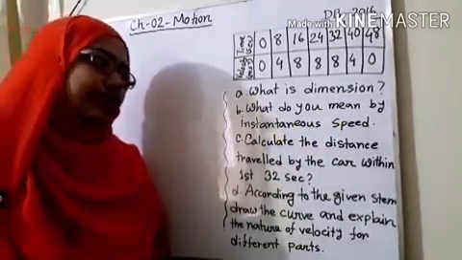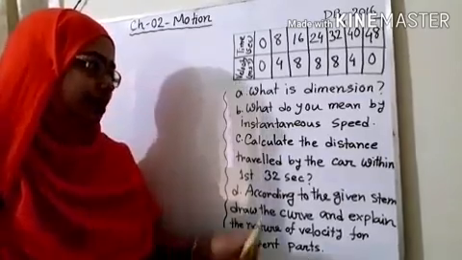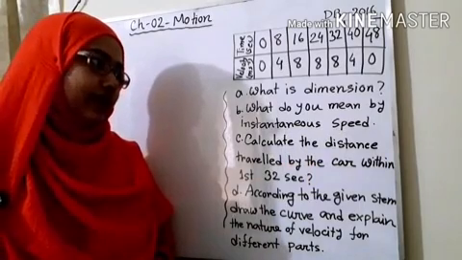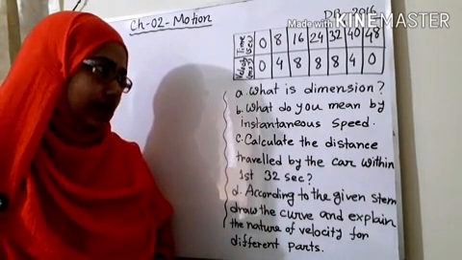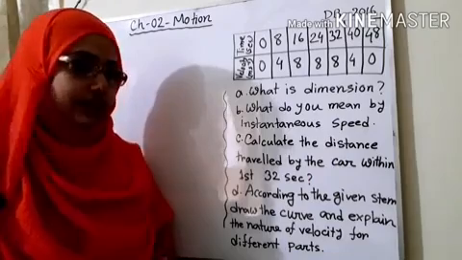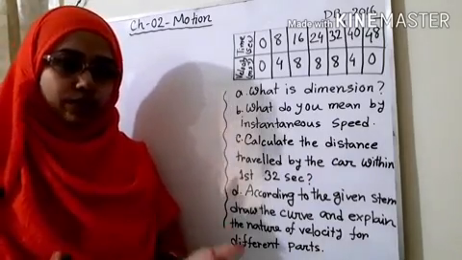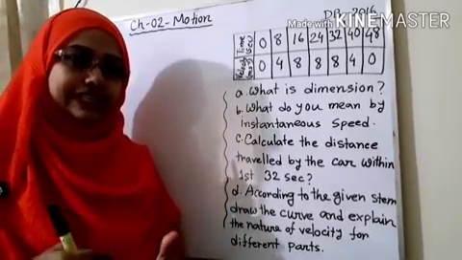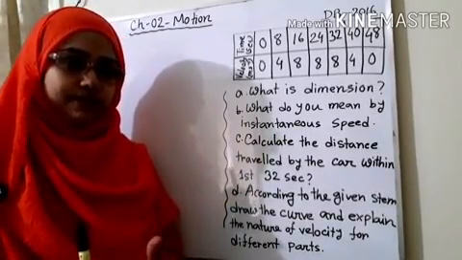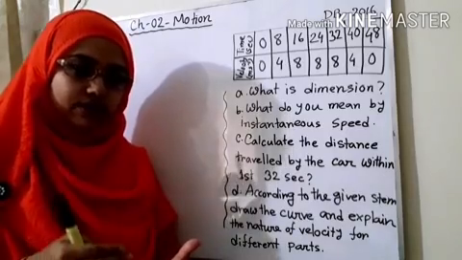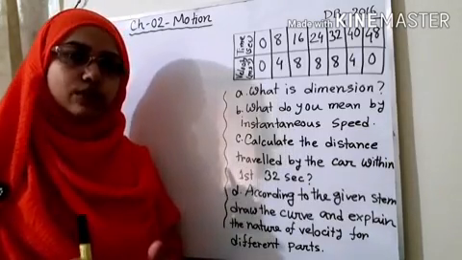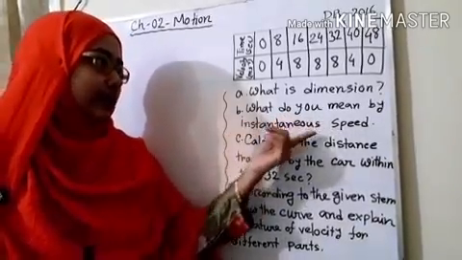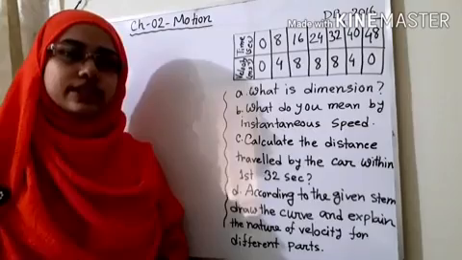Instantaneous means on an instant. Speed is basically the change of position with respect to time, and it is a scalar quantity, that's why it does not have any direction. Whenever a car is moving from one place to another, there is a speed, and if we want to know the speed at an instant, that means the time interval is very small. That's why we call that speed the instantaneous speed.